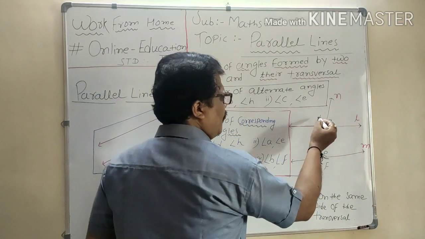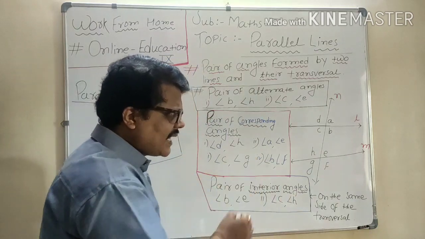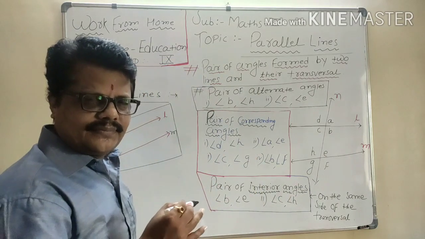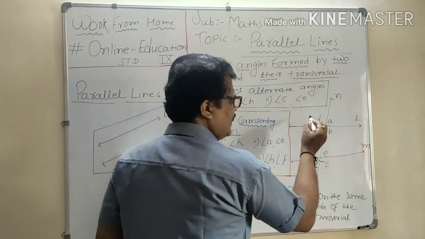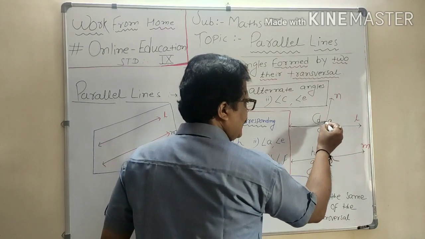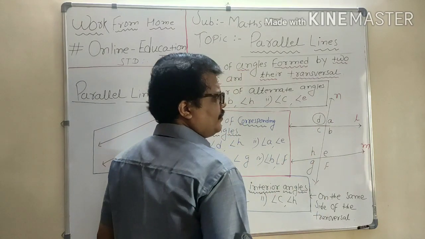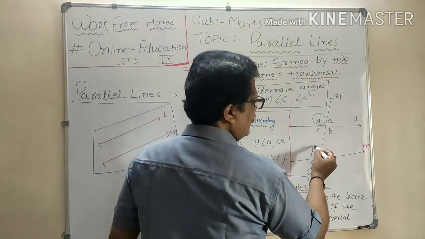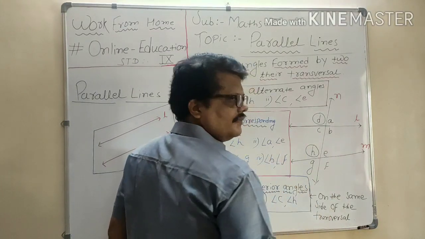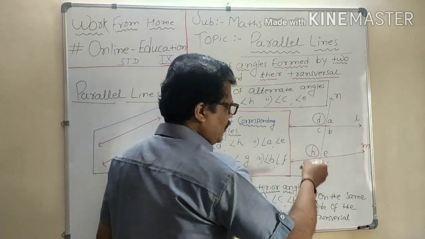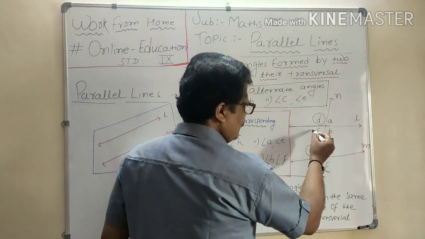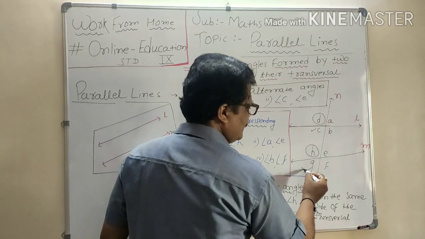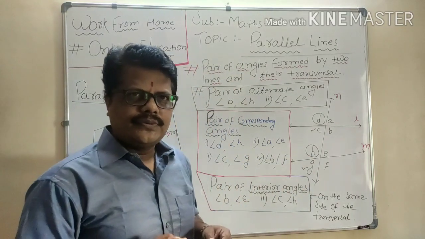Corresponding angles are formed on the same side of the transversal. First, make that point clear. Like here D on top of the line, then over here H, then below the line C, G. Clear to you?